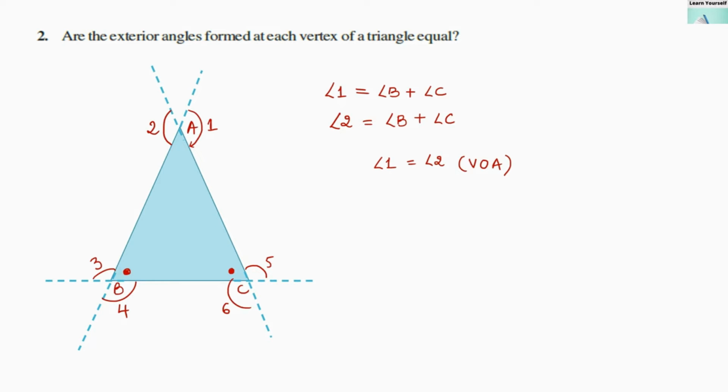Now because of this, angle 1 and angle 2 are equal, angle 3 and angle 4 are equal, angle 5 and angle 6 are equal. Similarly, if we are talking about angle 3, then exterior angle 3 is going to be equal to the summation of angle A and angle C. So when we add the measures of angle A and angle C, it is going to be equal to angle 3. But all the exterior angles are not equal. These are vertically opposite angles and they are equal to each other, but all the exterior angles are not equal.